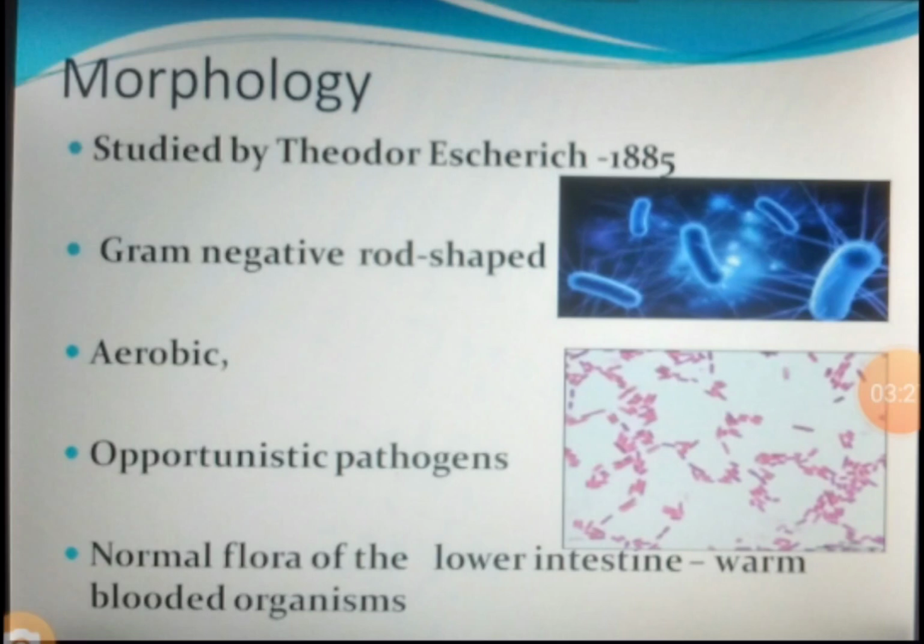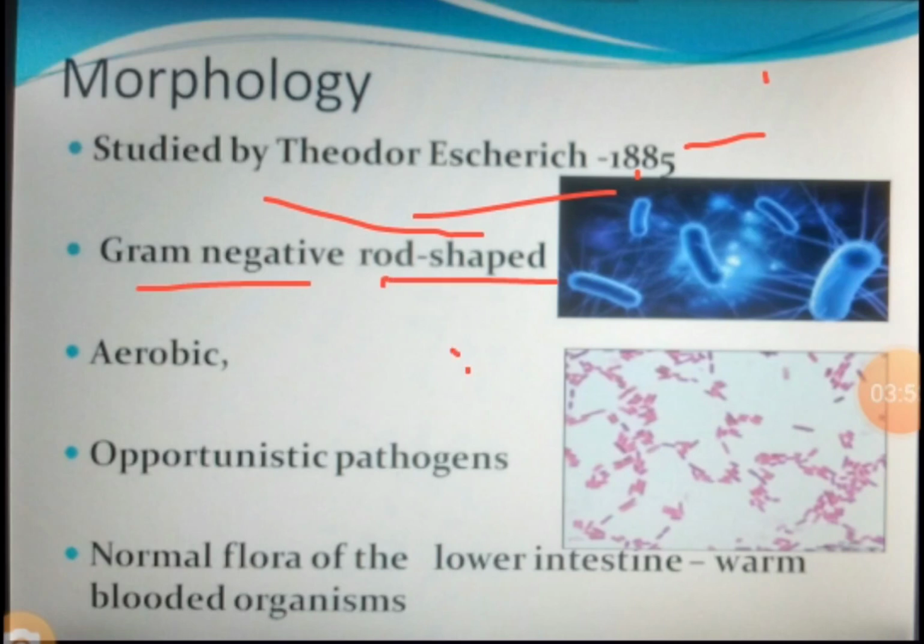Now let us see the morphology of this organism. It was first studied and explained by Theodor Escherich in the year 1885, which is why it was named Escherichia coli. You all know that this is a gram-negative, rod-shaped organism. They are very short rods, and hence they could be confused with cocci. They are not big rods, but they are not cocci either, so they can also be called cocobacillary form.